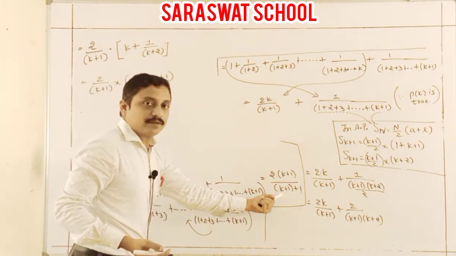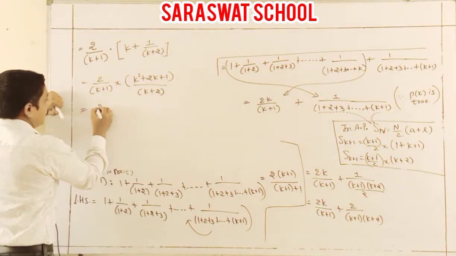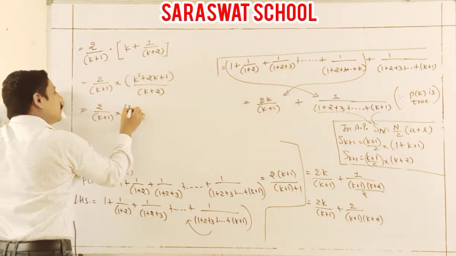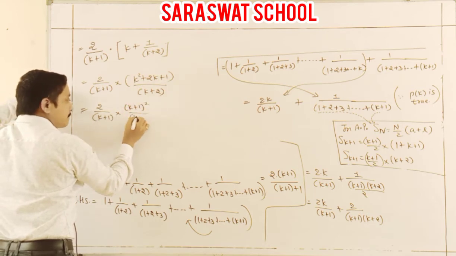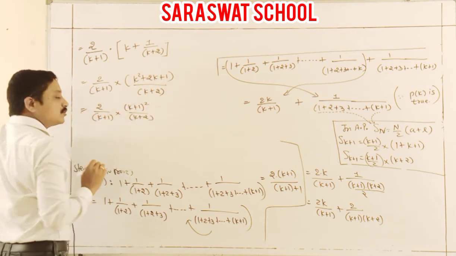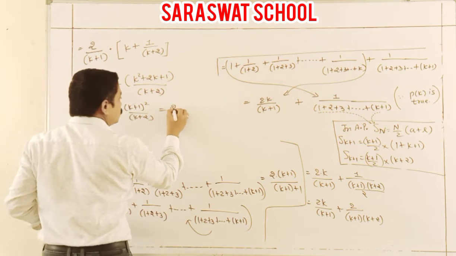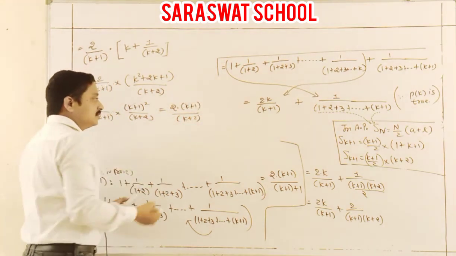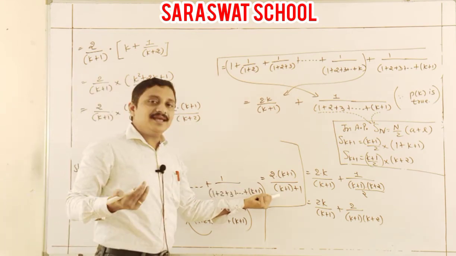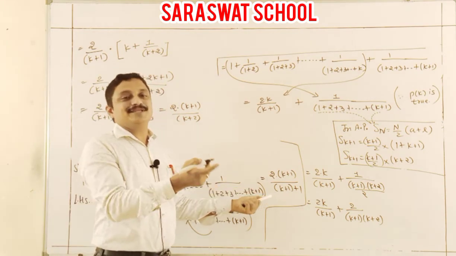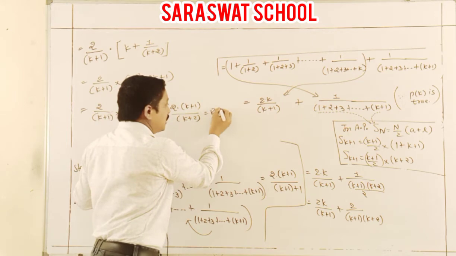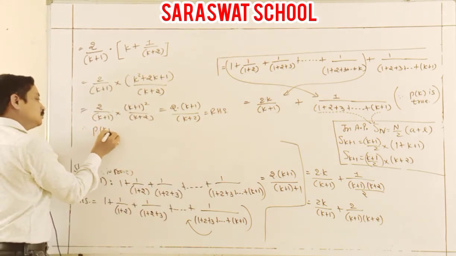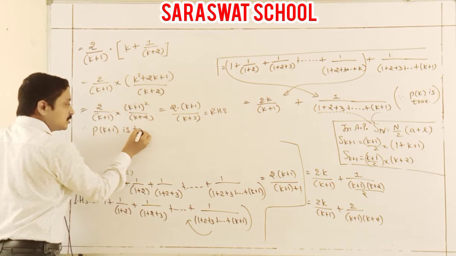So students, indirectly here K plus 1, it is the whole square. K plus 1 whole square by K plus 1, other only 2 times by K plus 2. Check. That's your RHS. Yes, plus 1 plus 1 plus 2. And here I show RHS. It means what? Last write down: therefore Pk plus 1 is true.